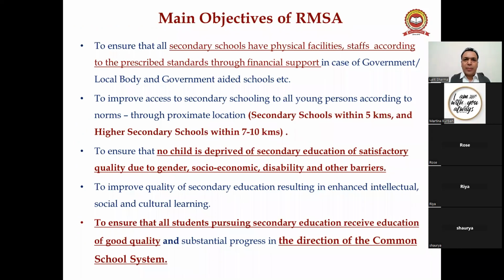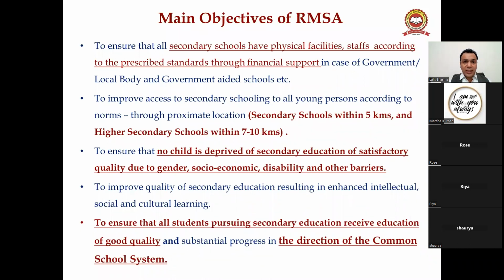So that it would be clear what the Rashtriya Madhyamik Shiksha Abhiyan did for the secondary education schools. It was ensured that all the secondary schools have physical facilities and staff according to the prescribed standards, through financial support in case of government, local body and government aided schools. Clear? Next, to improve access to secondary schooling for all the young persons according to the norms through proximate location.